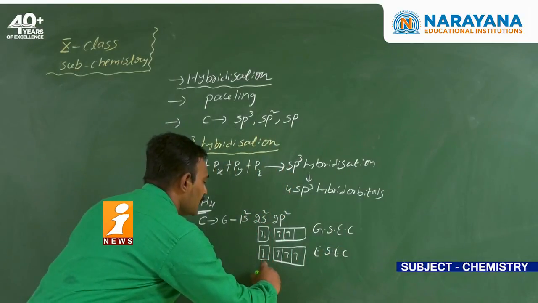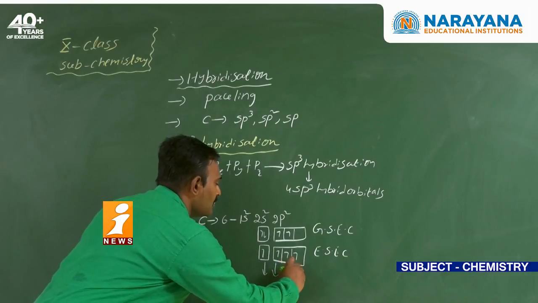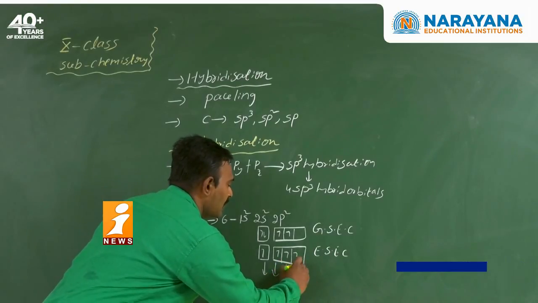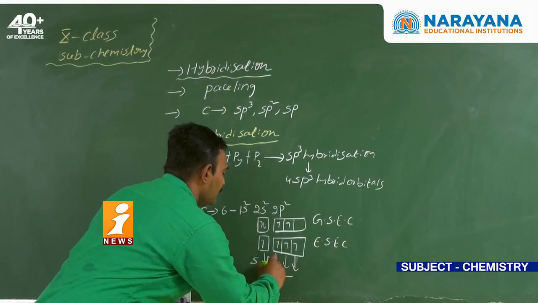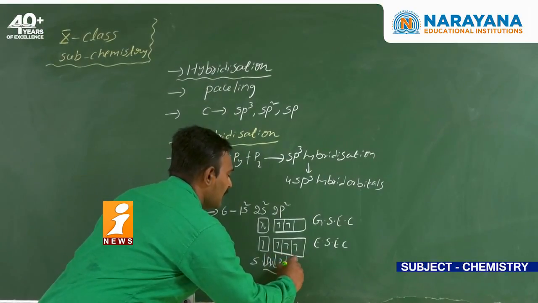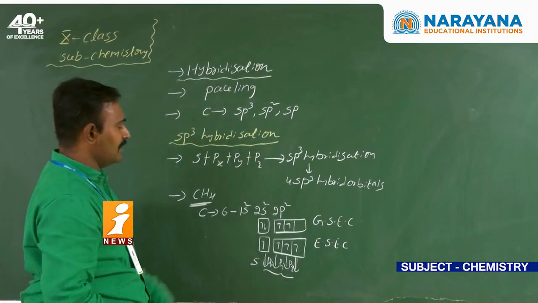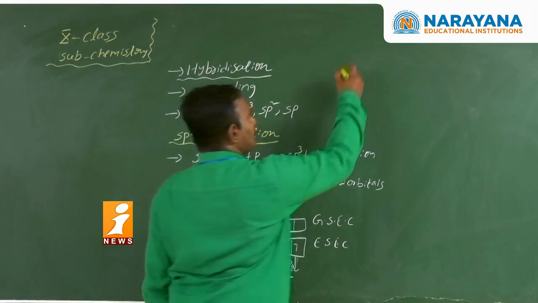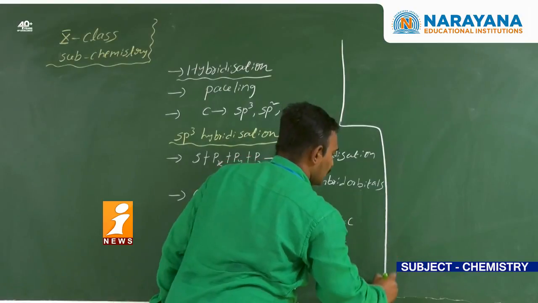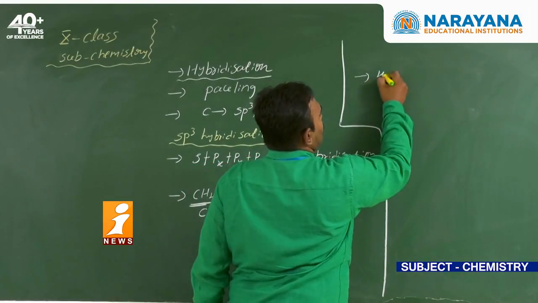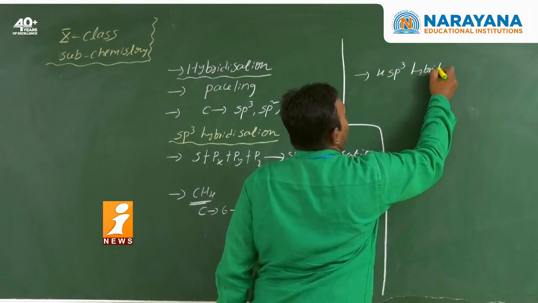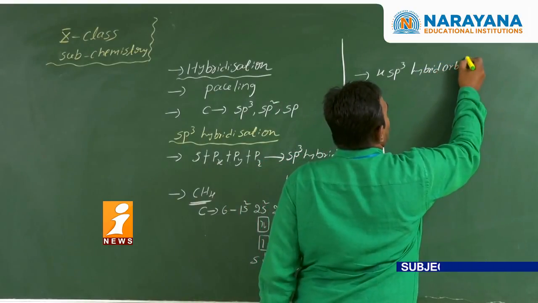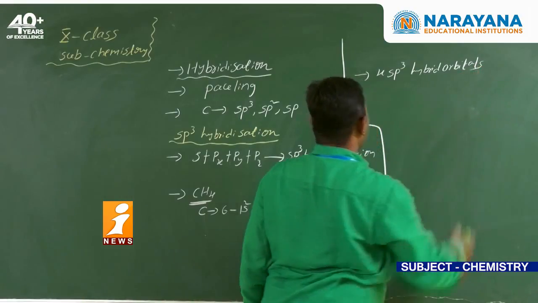Now the intermixing of the s orbital and three p orbitals gives sp3 hybridization, and it produces four sp3 hybrid orbitals.